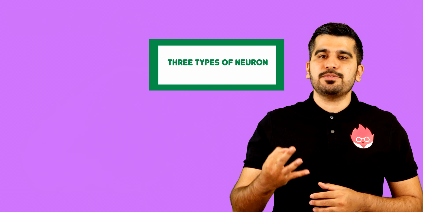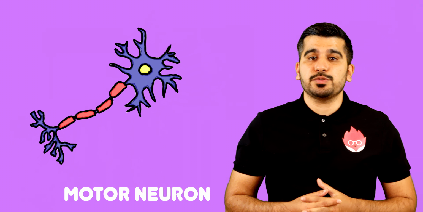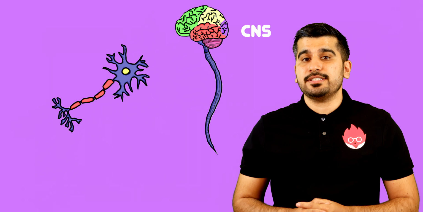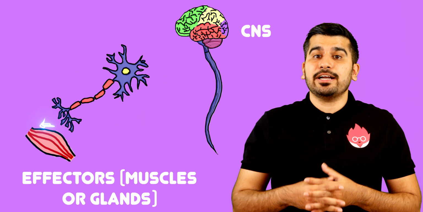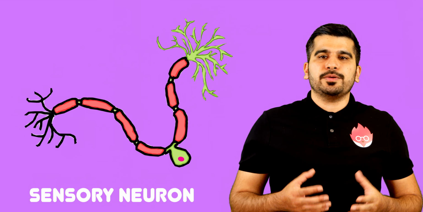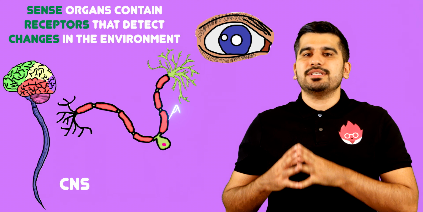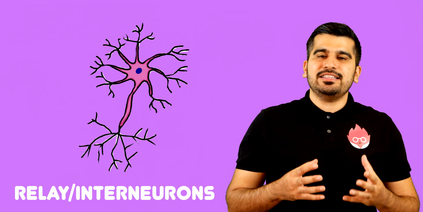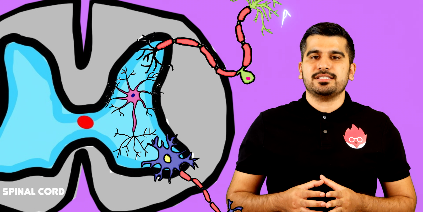There are 3 types of neurons that you will come across. The first of these are the motor neurons, which carry signals from the central nervous system to effectors. Effectors are muscles or glands that carry out a response. The second type of neuron are sensory neurons. These carry signals from sense organs to the central nervous system. And finally, the relay neurons. They pass messages between neurons in the central nervous system.